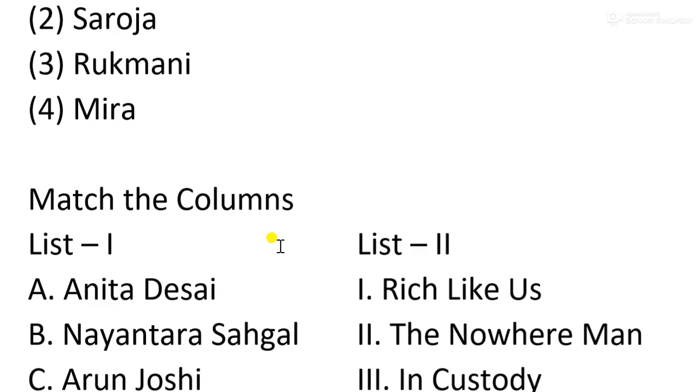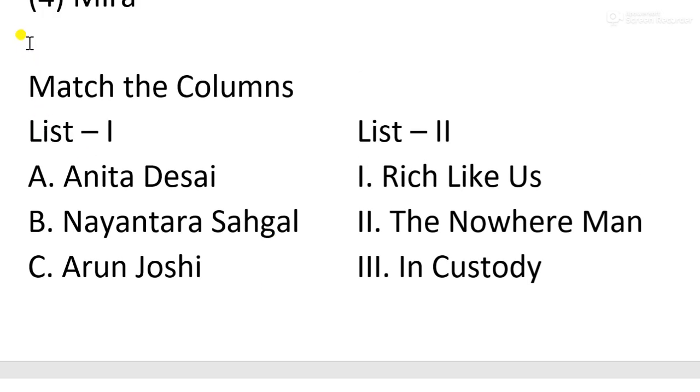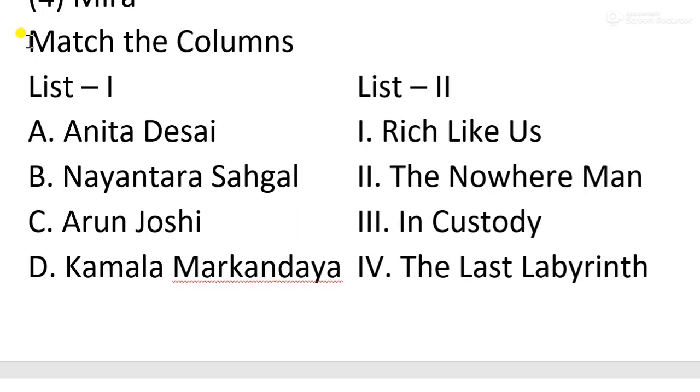Anyway, moving on to the next question, we have a list to match. Match the columns. We have discussed only one writer so far among these. These writers, Anita Desai, Nayantara Sehgal and Arun Joshi, we are yet to discuss. Remember, Kamala Markandya has written The Nowhere Man.